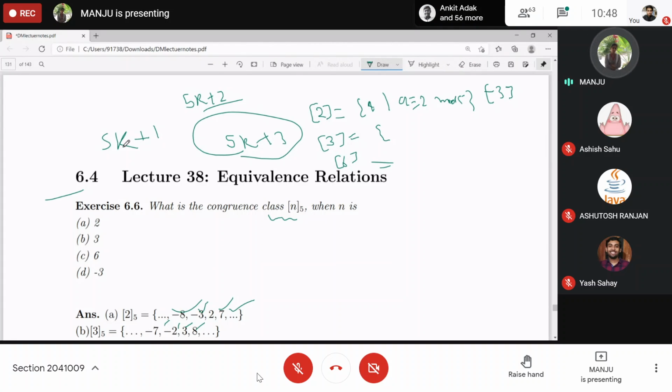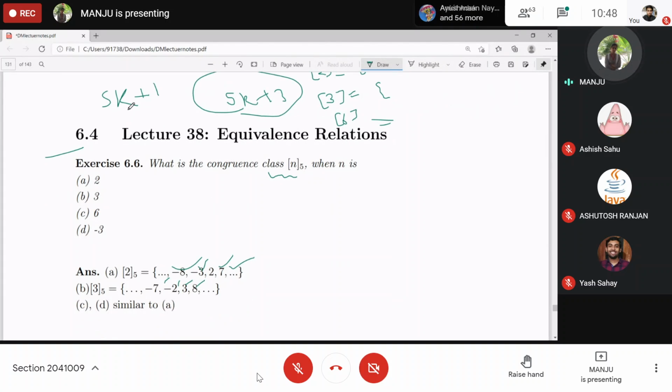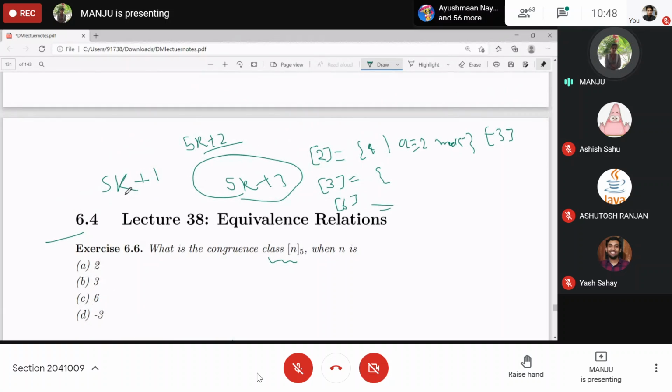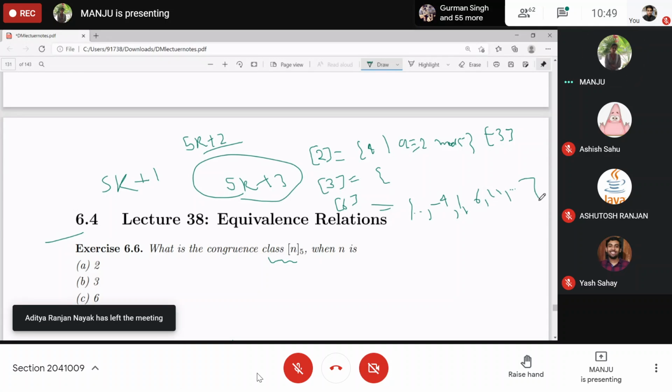If you run over k, for k equal to 0 it is 1, for k equal to 1 it is 6, for k equal to minus 1 it is minus 4, and for k equal to 2 it is 11, and so on. So this is the equivalence class of 6.